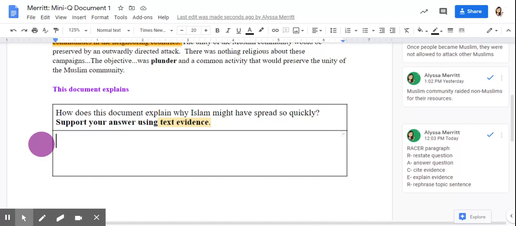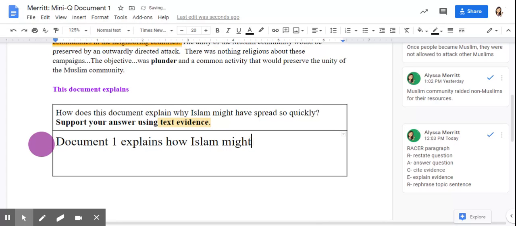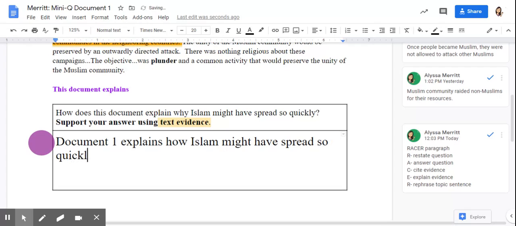One way we can do this is by saying, Document 1 explains how Islam might have spread so quickly because. So we are taking the question and transforming it into a sentence starter. Document 1 explains how Islam might have spread so quickly because. Then we need to, according to our RACER structure, answer the question.